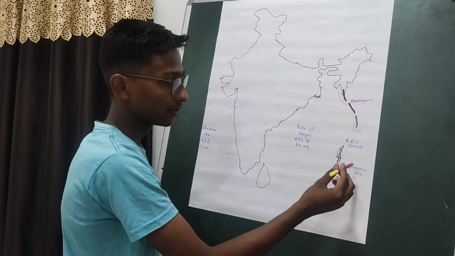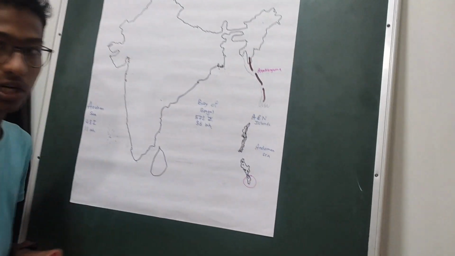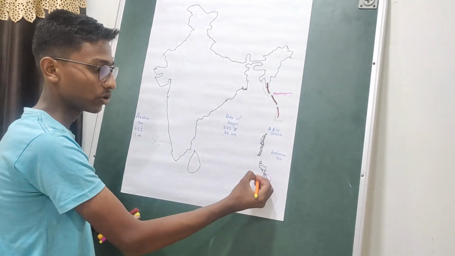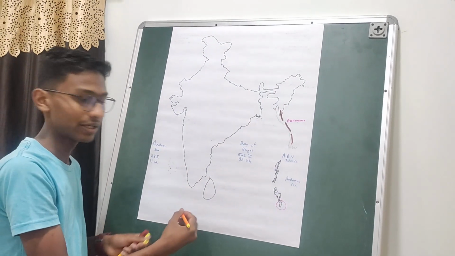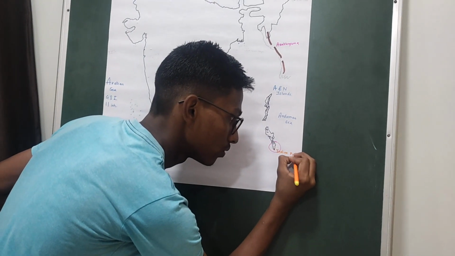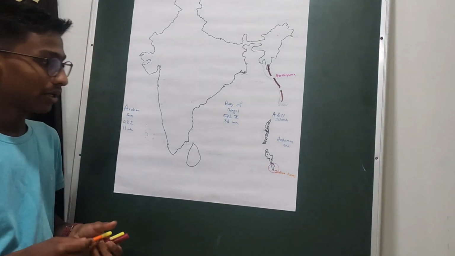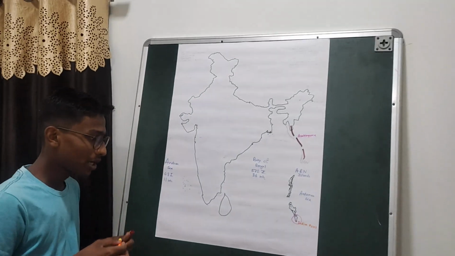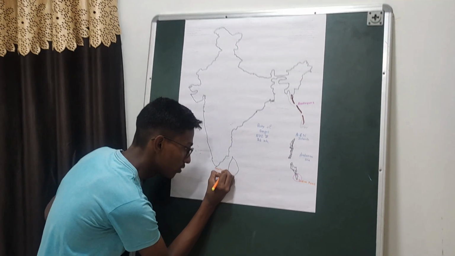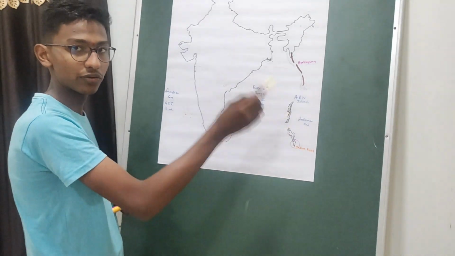The southernmost part of the Andaman and Nicobar group of islands is the Great Nicobar. The southernmost point of the group and also the southernmost point of our country is the Indira Point. And if we talk about the mainland, the southernmost part of the mainland is Kanyakumari, as we have studied in the coastal plains of our country. So this is the southernmost part of the mainland and this is the southernmost part of the whole country.